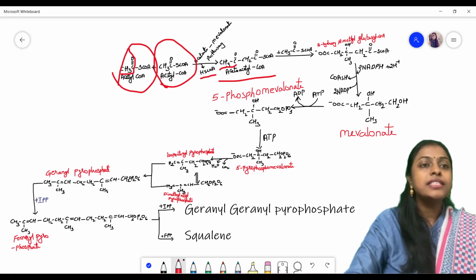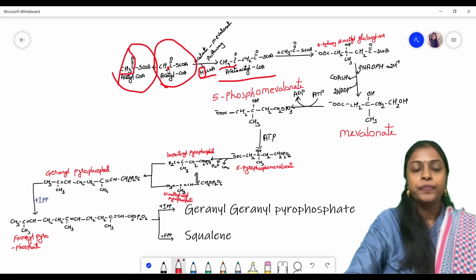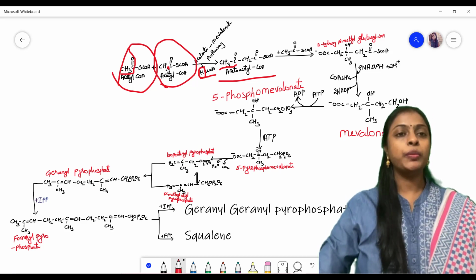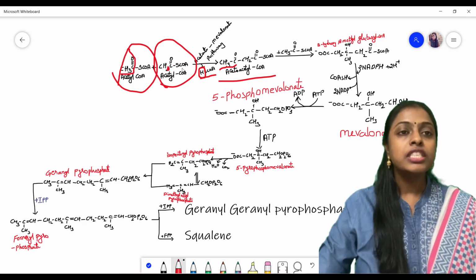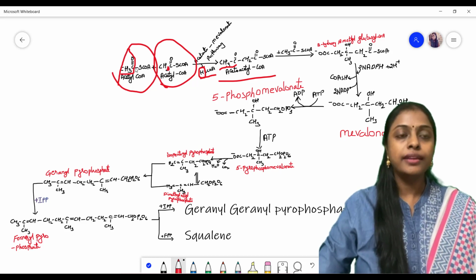Okay, and this CH3, as I told you, it is releasing one hydrogen. So let's remove one hydrogen from here. This will come and bind here.